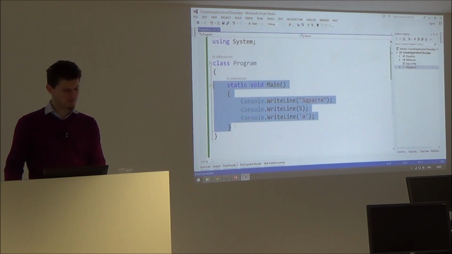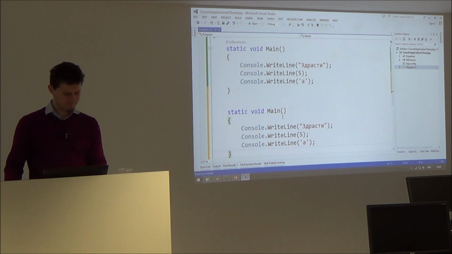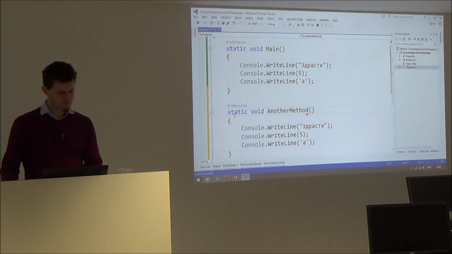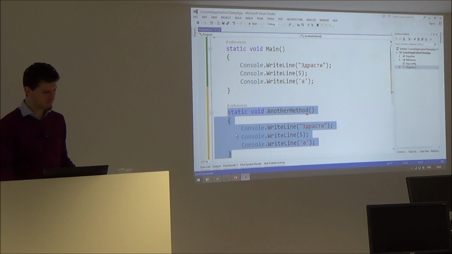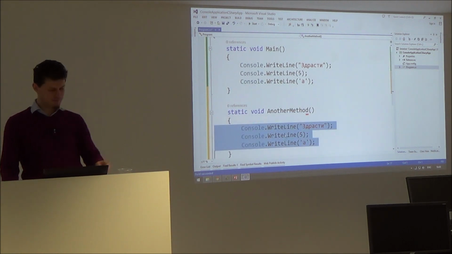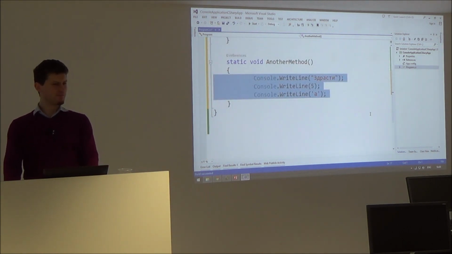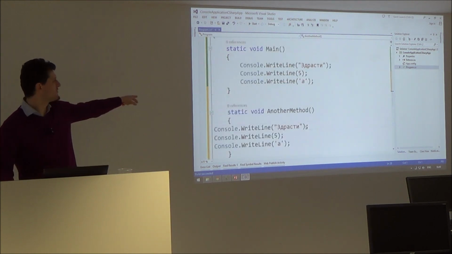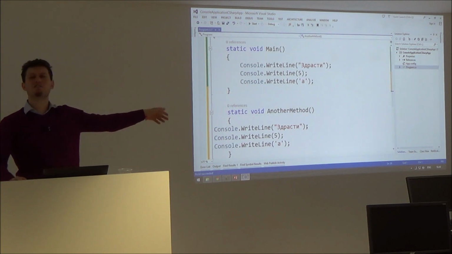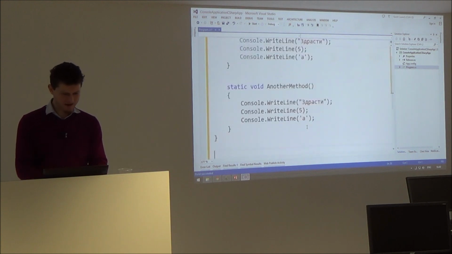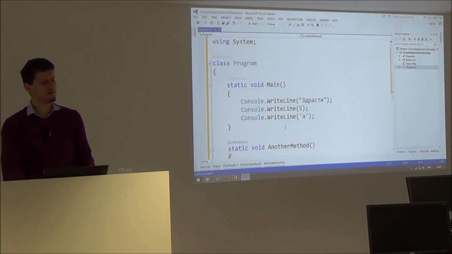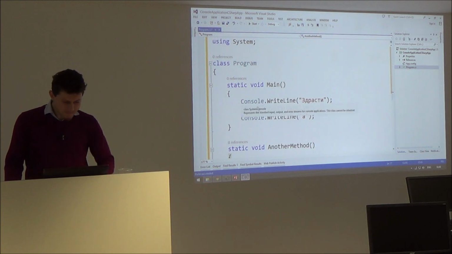If I have several methods, I will format them this way. Another method. And because this code is inside this method, it's moved as a block to the right with one tab. Tab, tab, tab, shift tab, shift tab, shift tab. This is incorrectly formatted code because it doesn't reveal its logical structure. If I cut and paste it, it will be formatted for me by Visual Studio.